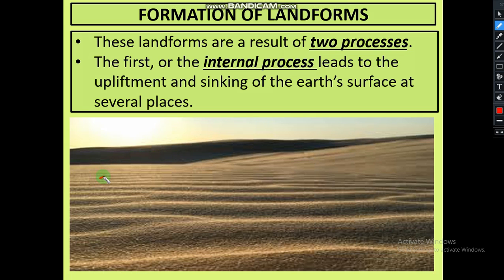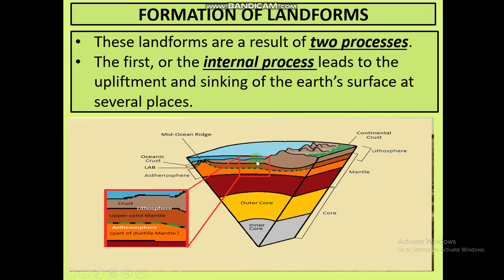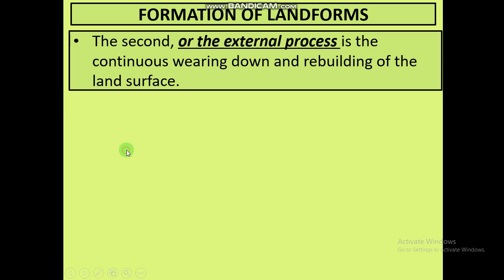Suppose this was earth billions and millions of years ago, okay, and some of the earth's surface has raised like this, but some of its surface has sunk like this. This is known as sinking and this is known as raising, okay. So this way all these landforms have been formed. As you can see, this area is raised, but this area is sunk. So this way all the surface of the earth has been formed.